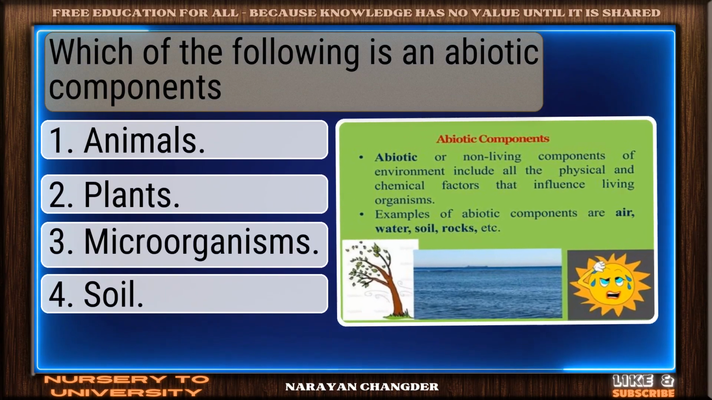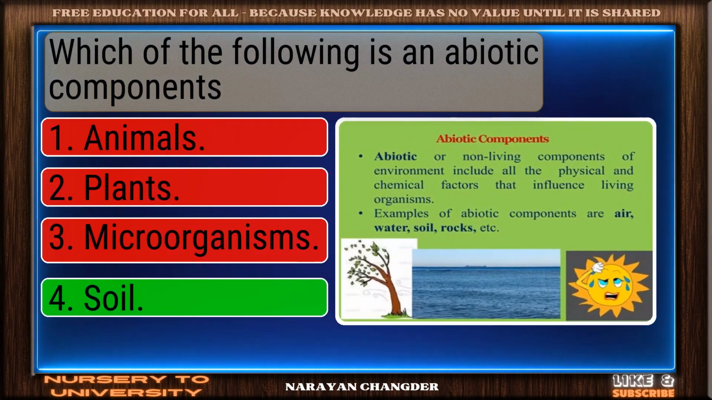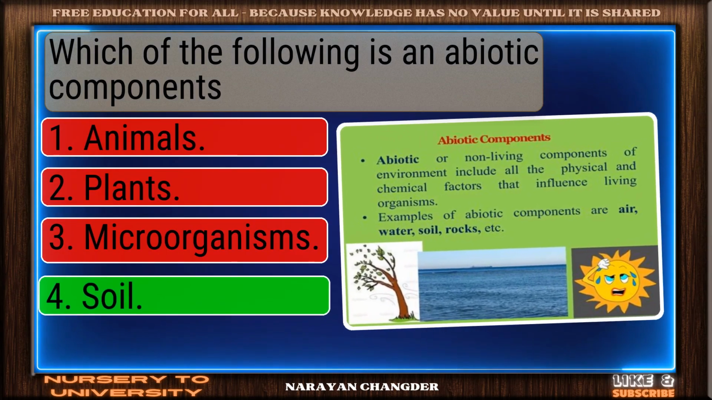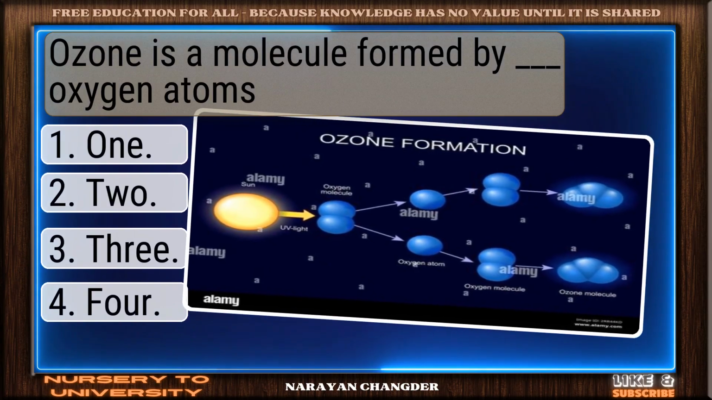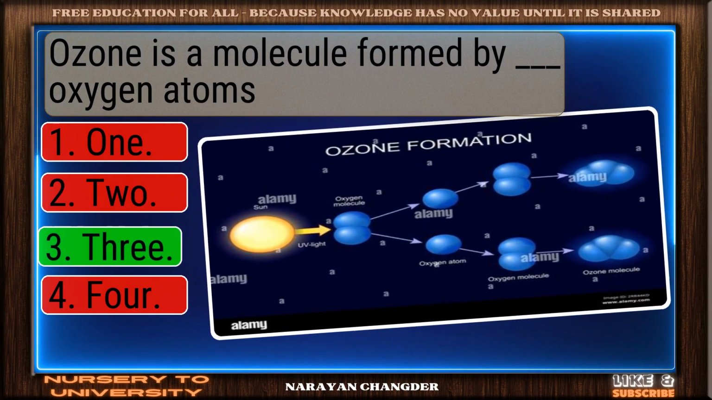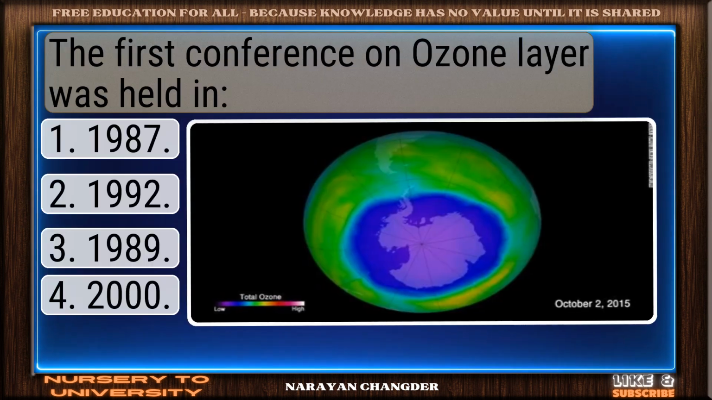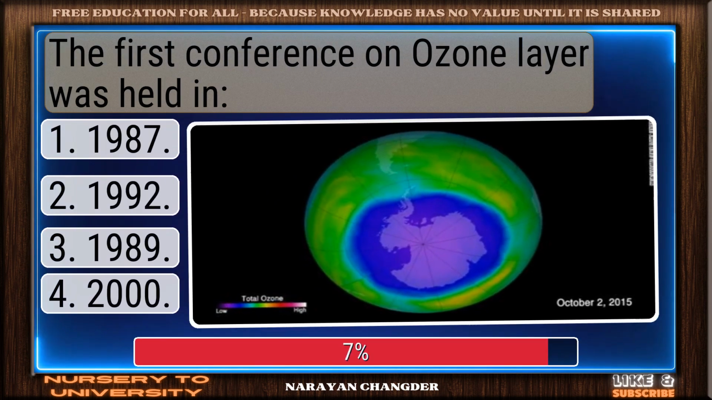Which of the following is an abiotic component? Bravo. Soil is the answer. Ozone is a molecule formed by dash oxygen atoms. Sharp thinking. 3 is right. The first conference on ozone layer was held in.